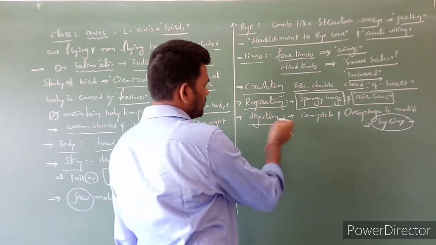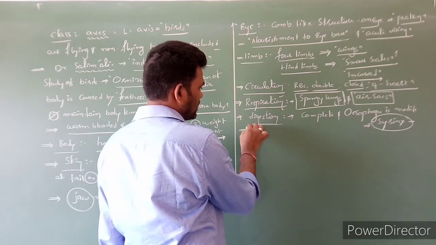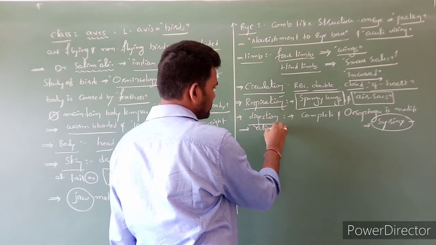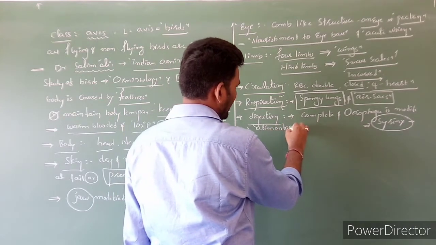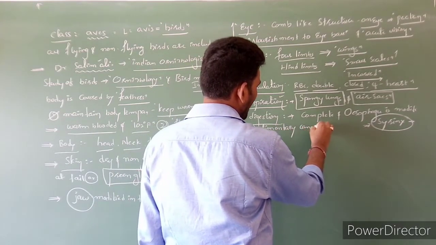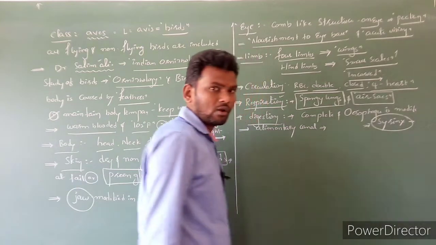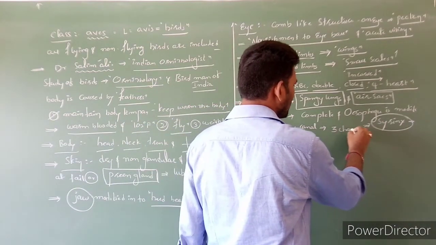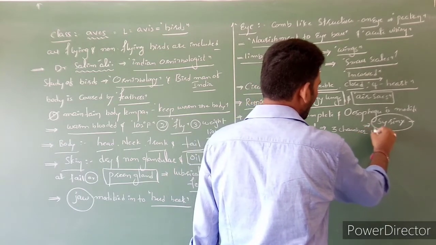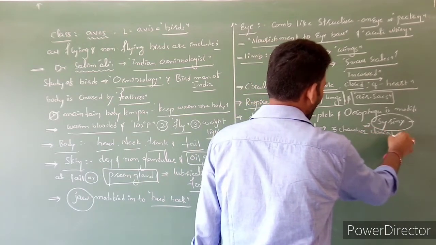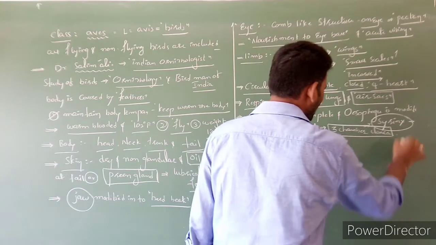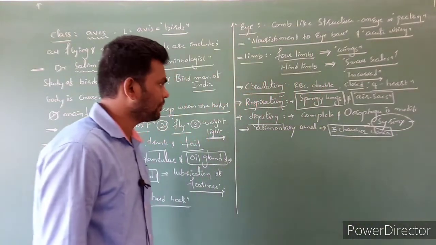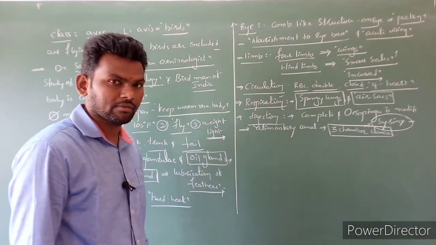The syrinx is the sound-producing organ. Next, the digestive tract, nothing but the alimentary canal, opens into a three-chambered cloaca. So this is regarding digestion.